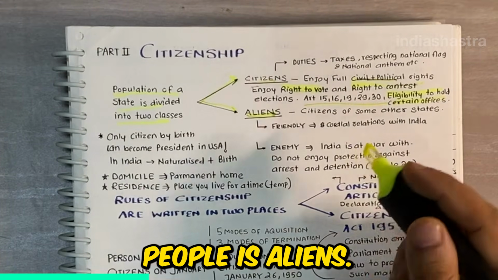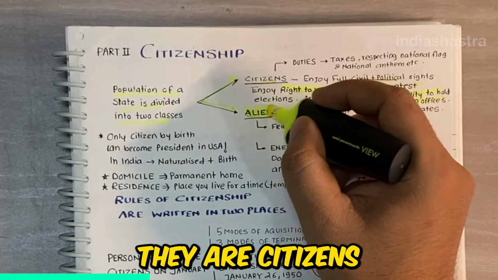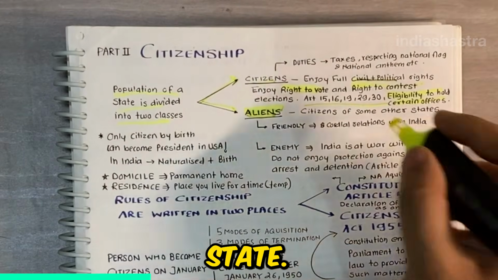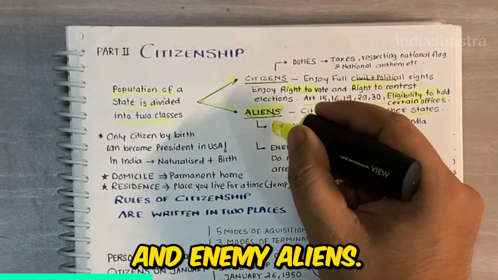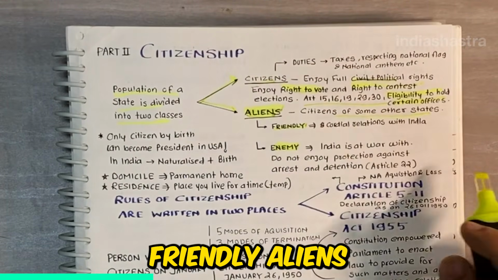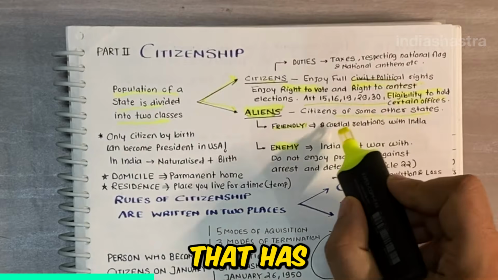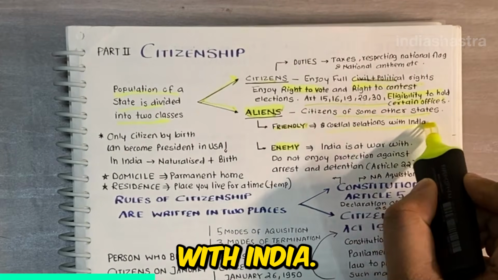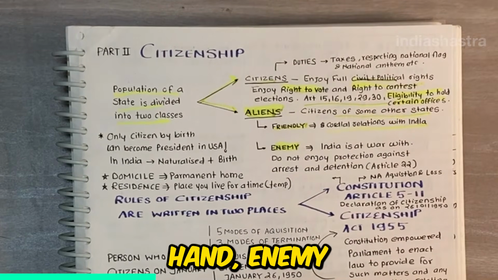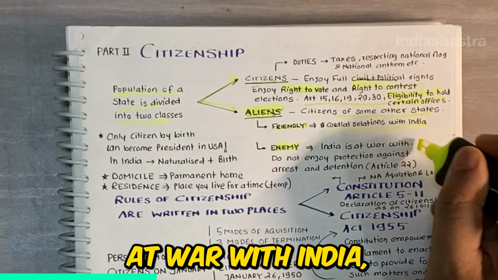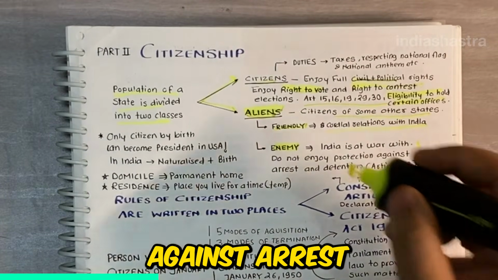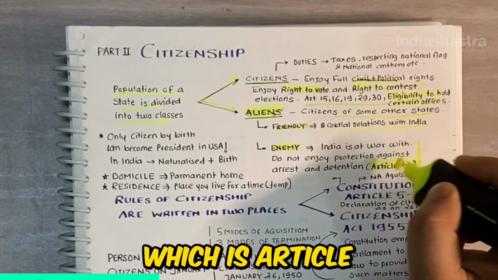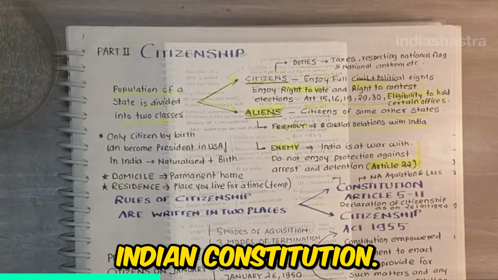Another set of people is aliens. They are citizens of some other nation state. Aliens are further divided into friendly aliens and enemy aliens. Friendly aliens belong to a country that has cordial relations with India. On the other hand, enemy aliens belong to a nation at war with India. And they do not enjoy protection against arrest and detention, which is Article 22 of the Indian Constitution.